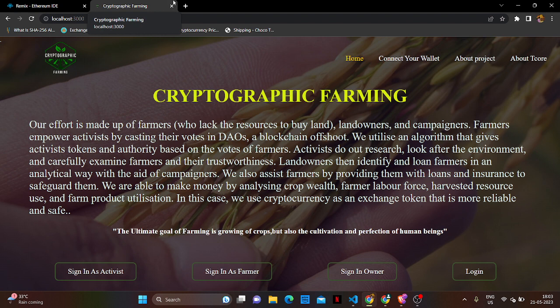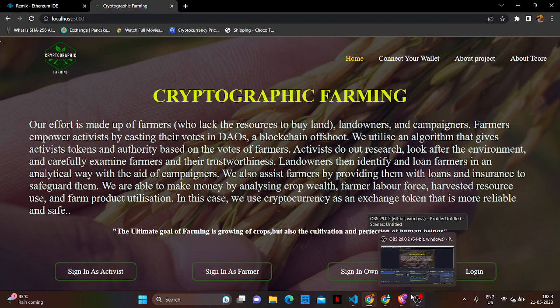Then farmers come into action to make use of farmlands and showcase their farming skills. Third, activists play a major role in checking the credibility of the farmer's previous works and further track the farming activities and outcome.